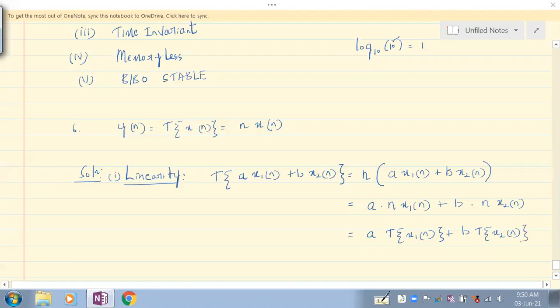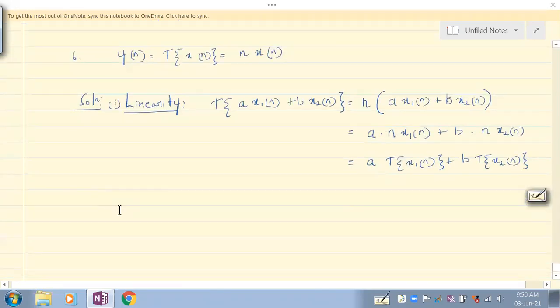Okay, since the response to the weighted signals is equal to the weighted sum of the responses. Understand? Let me write that statement because I've been telling it, but I've never written it.